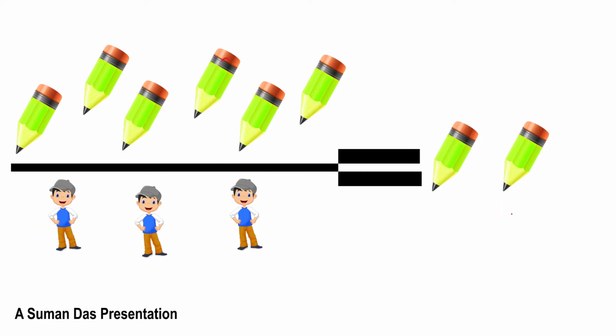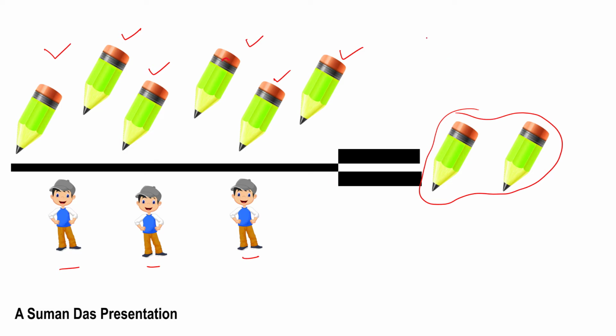Second one, the same number of pencils. Now we want to distribute these 6 pencils among 3 boys. What happens? Now each and every boy gets 2 pencils. So when there are 6 pencils and 6 boys, each gets 1 pencil. When there are 6 pencils and 3 boys, each gets 2 pencils.